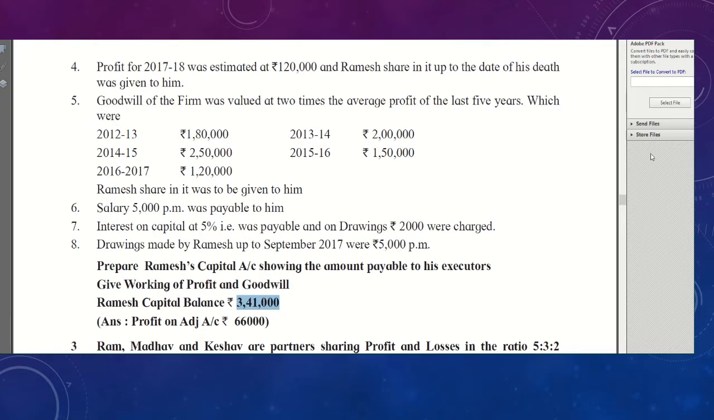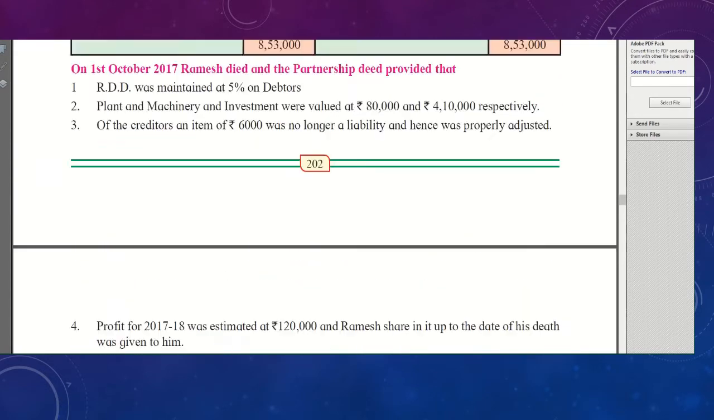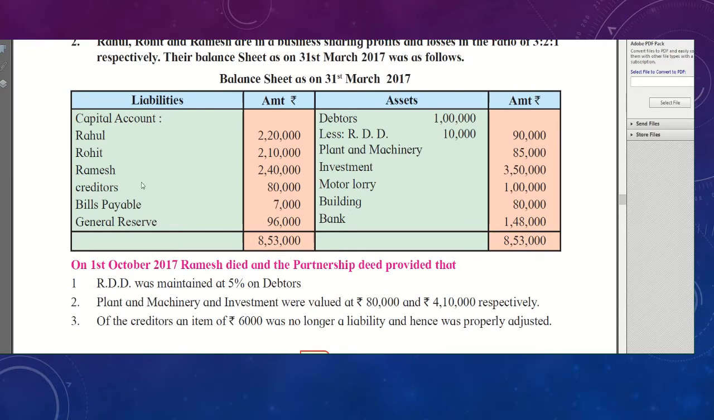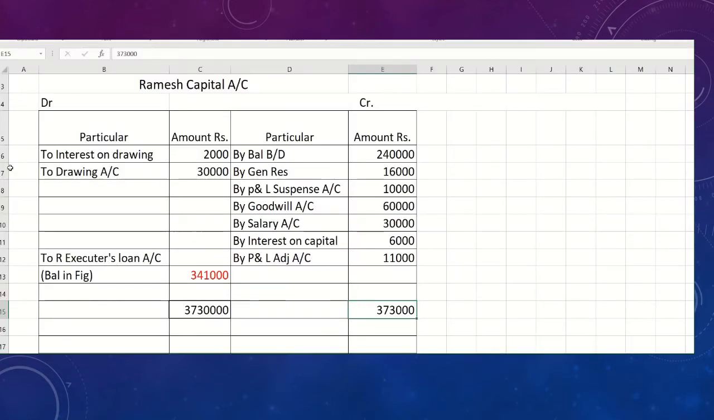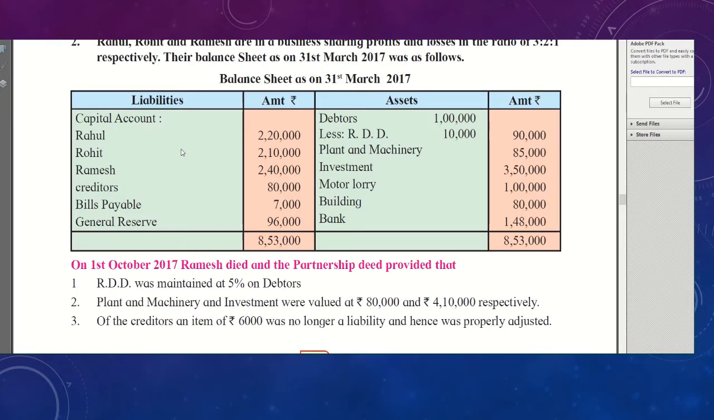So let's go further with our solution for the problem, students, in which first we have to draw the columns for Ramesh's capital account only, and in the working note we can prepare the profit and loss adjustment account. And after that we have to show the solution for the goodwill calculation and the profit distribution. So let's go step by step.